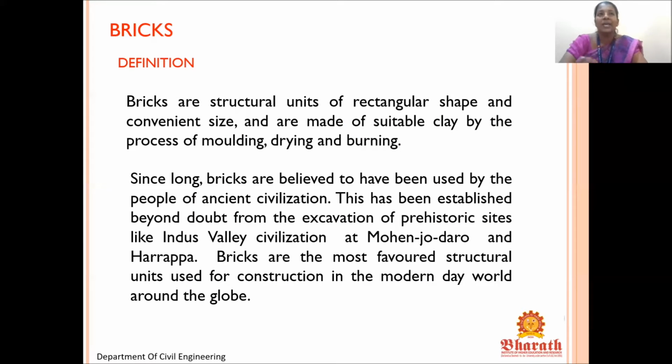What is brick? As we all know, brick is the structural element of the building. Bricks are structural units of rectangular shape and convenient size, made of suitable clay by the process of molding, drying and burning. So it is a structural unit in rectangular shape and the size is convenient. We can modify the size based on our need, and it is made of clay by the process of molding, drying and burning.